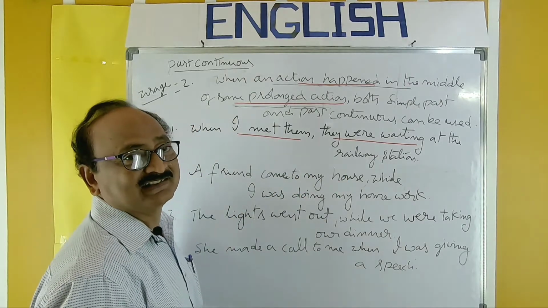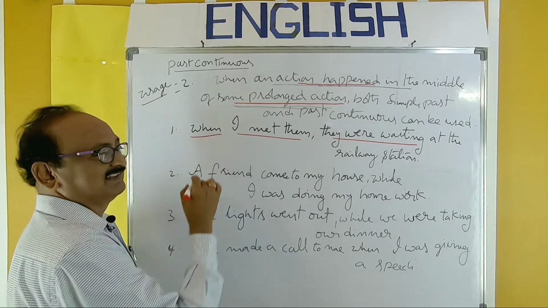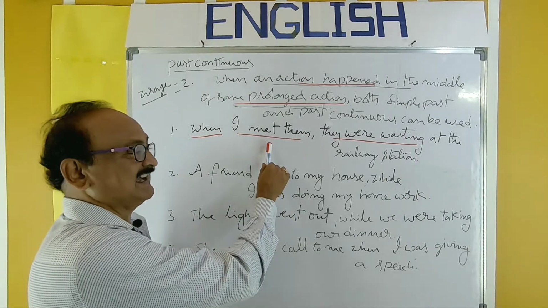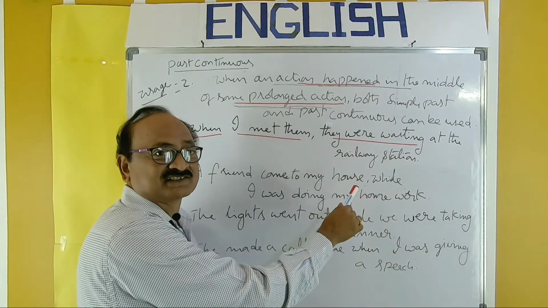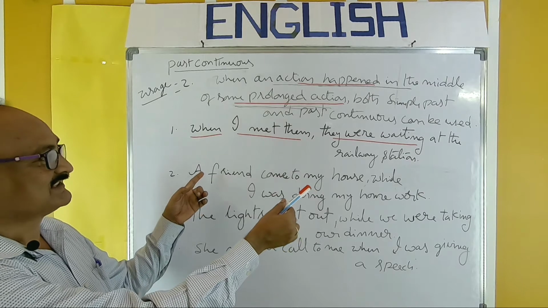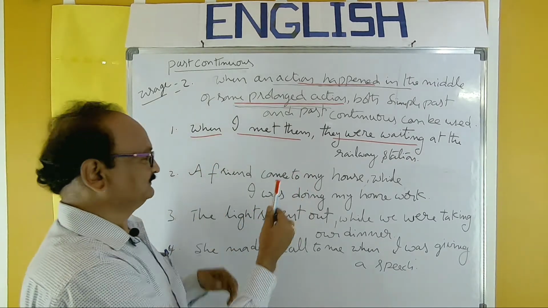Both the sentences are combined by using when. So when I met them is the action that happened in the middle, and they were waiting at the railway station was in progress. Of course, both the actions were past actions, finished actions.